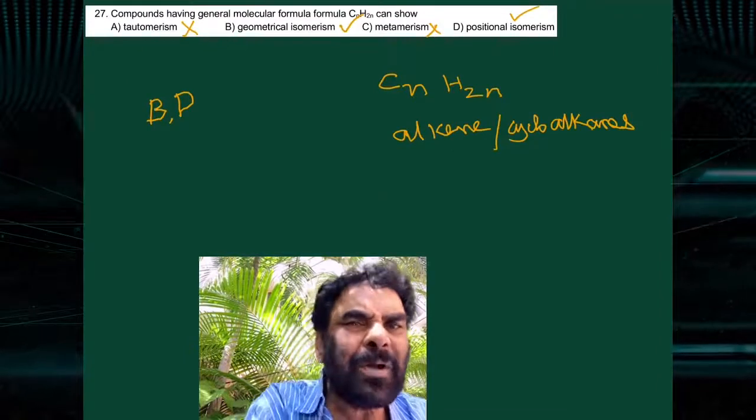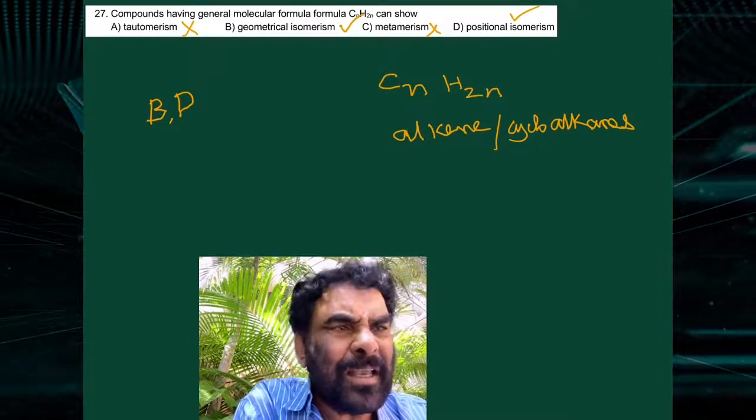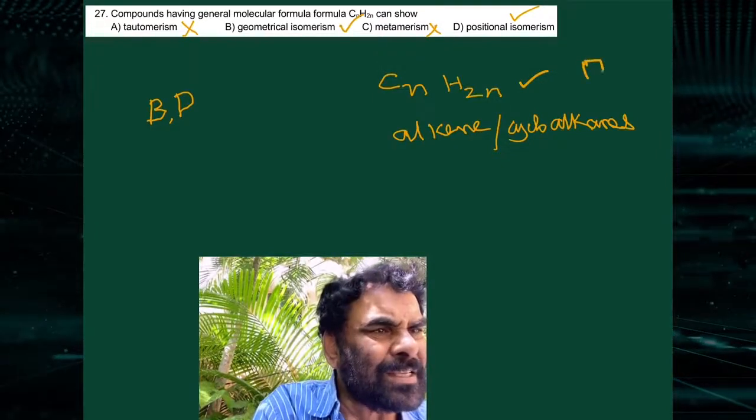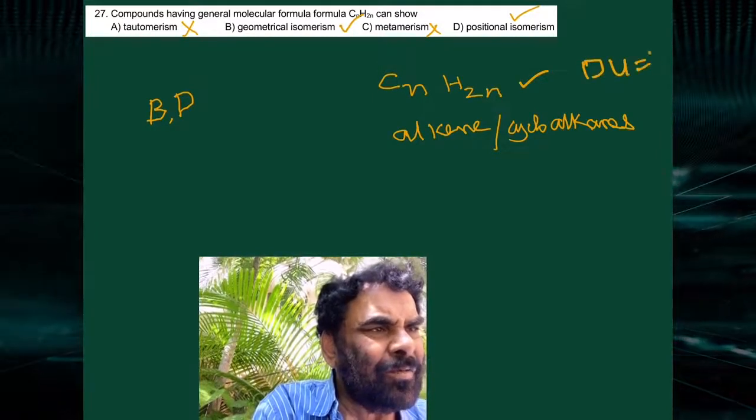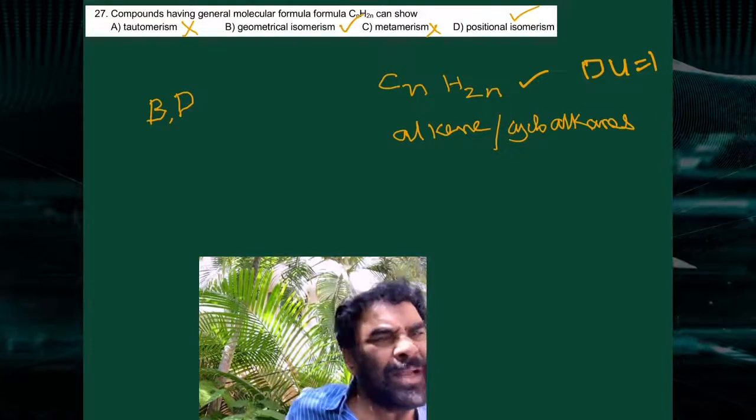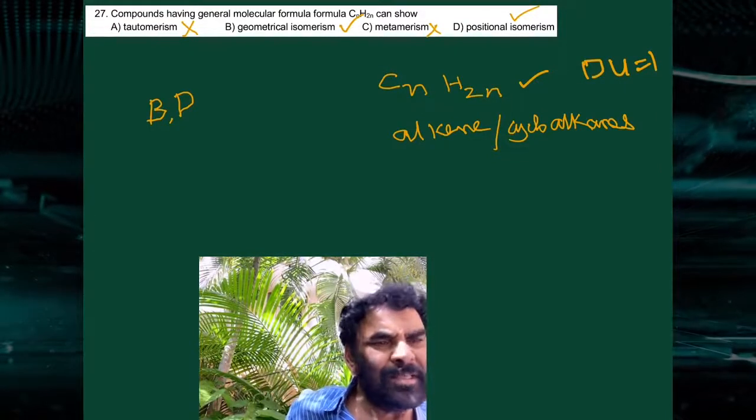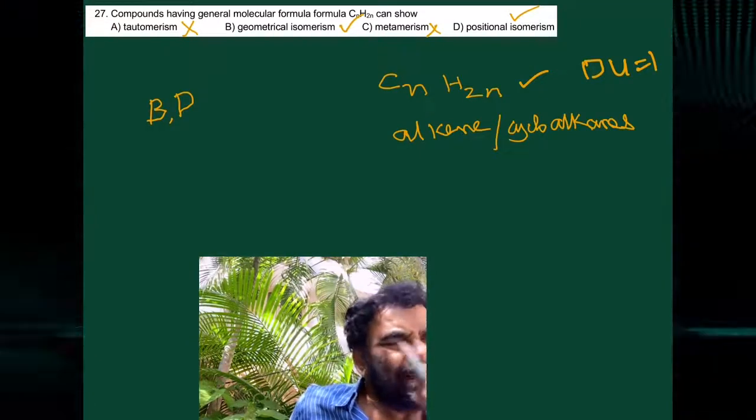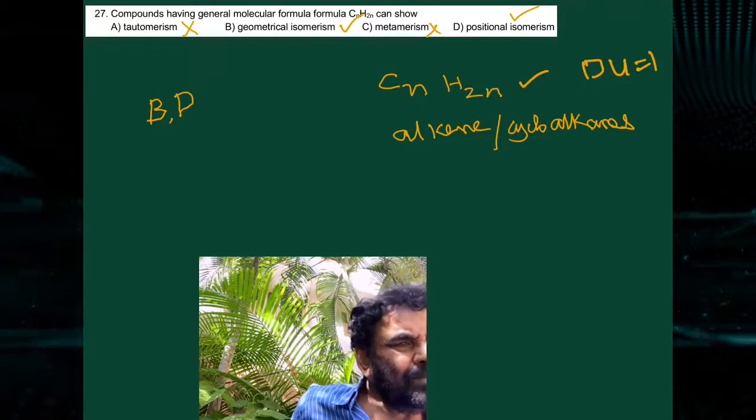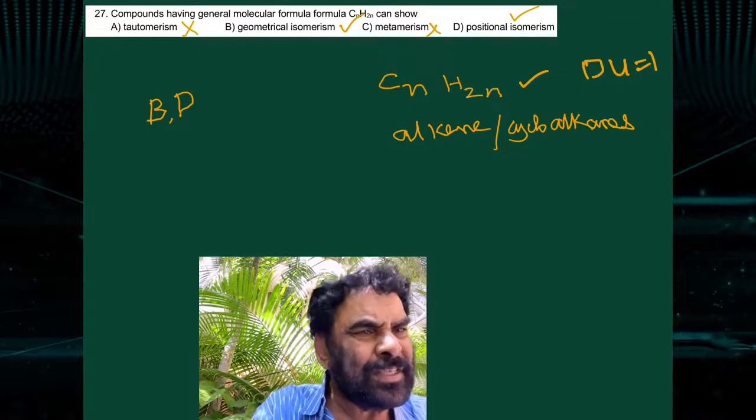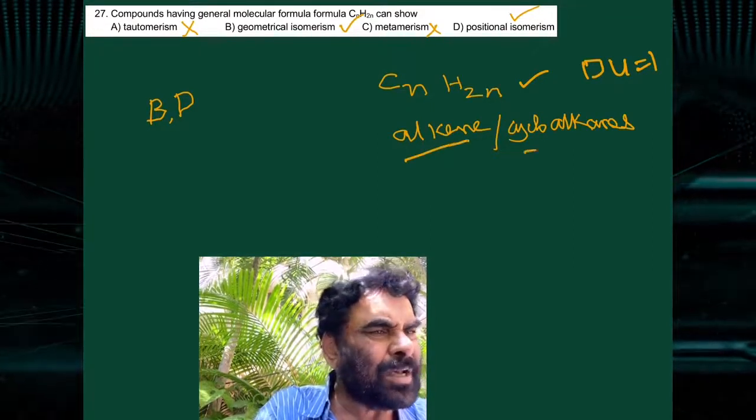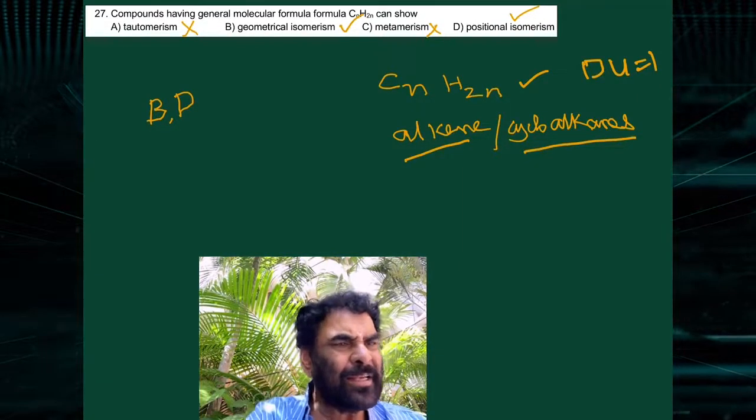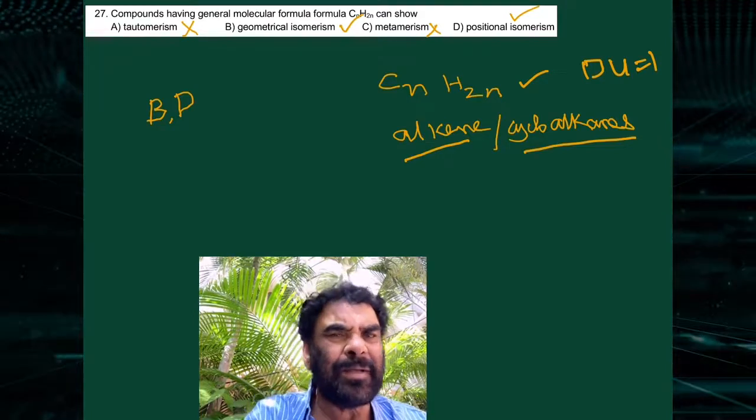Next, a compound having the general formula CnH2n. This is the formula given. So for this, the degree of unsaturation is 1. With this molecular formula, the possible compounds are alkenes and cycloalkanes. So for alkenes and cycloalkanes, tautomerism is not possible.